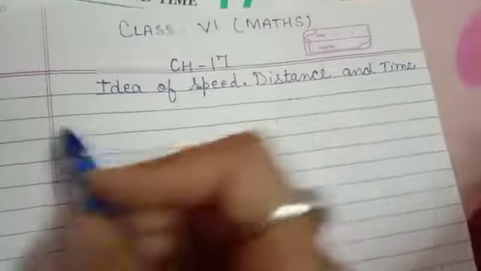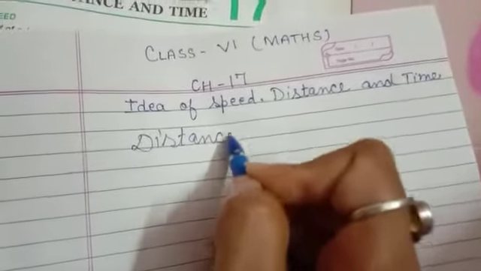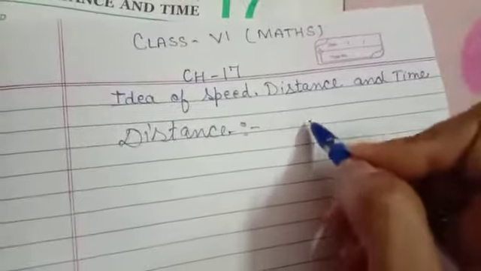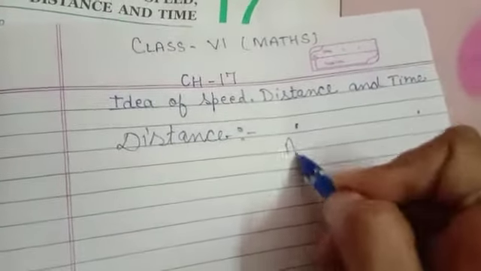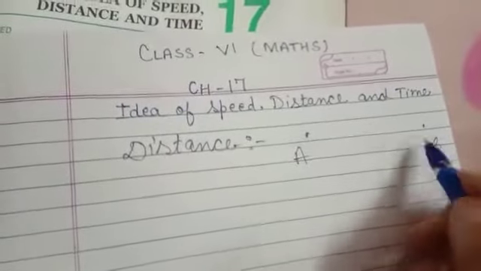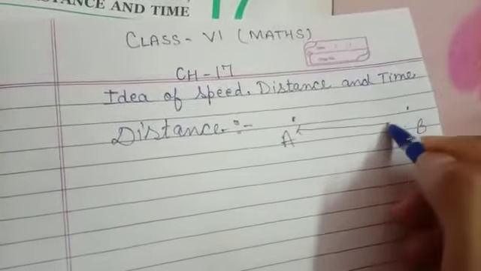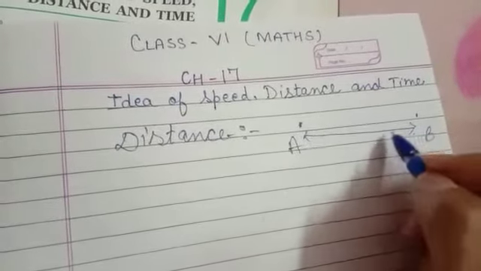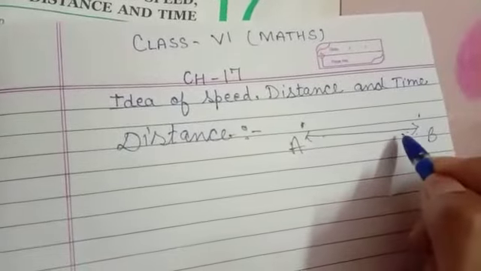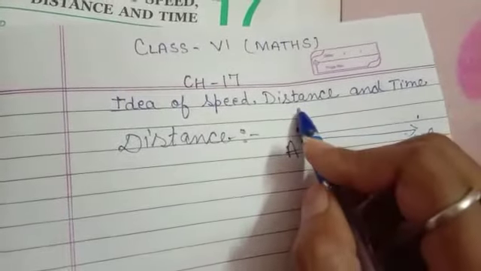So I think you are familiar with what distance is. You all know distance is the length between two places. These are the two places, A and B, any names you can give them. The length between these two places, the gap, is called the distance between the two places. The length between two points is called distance.